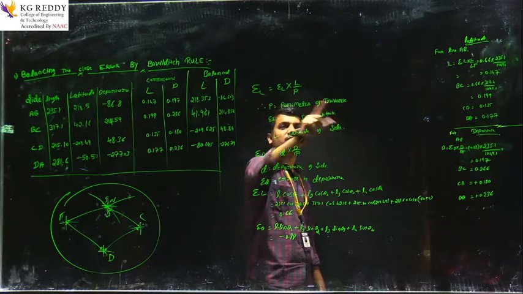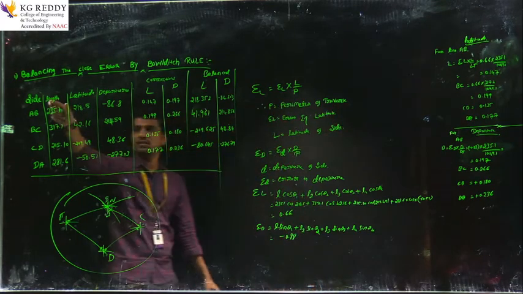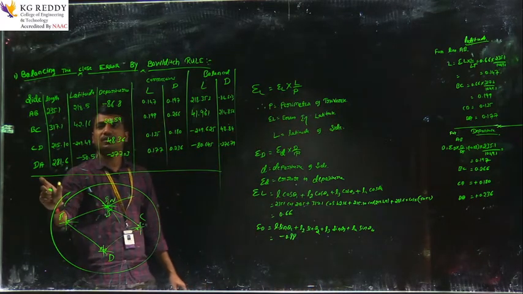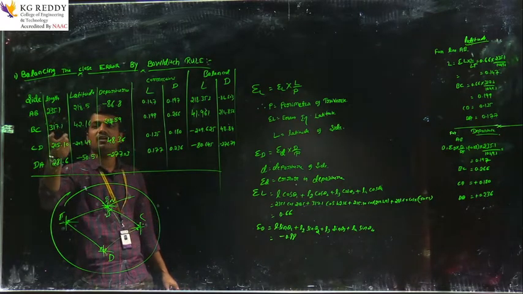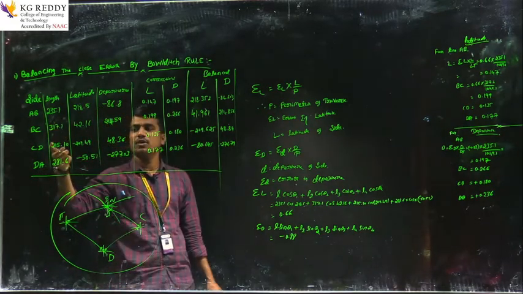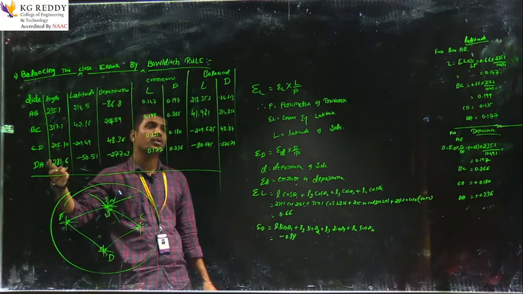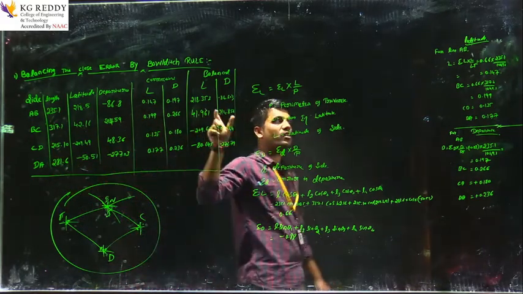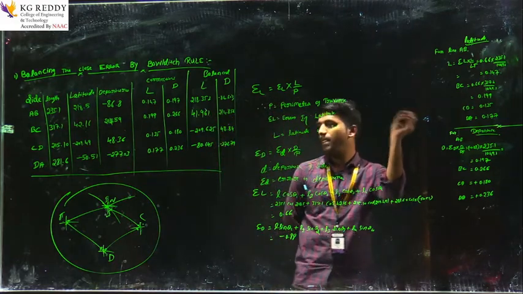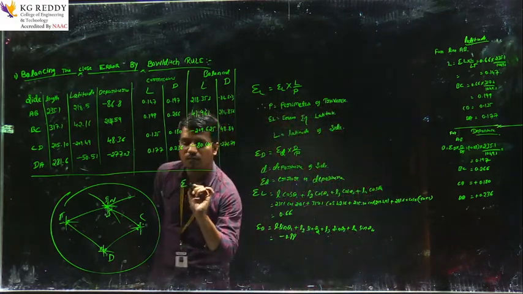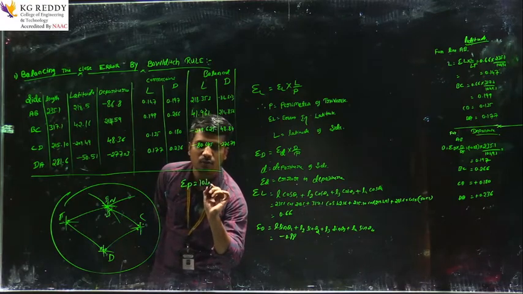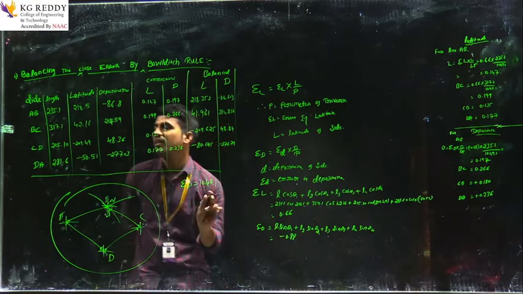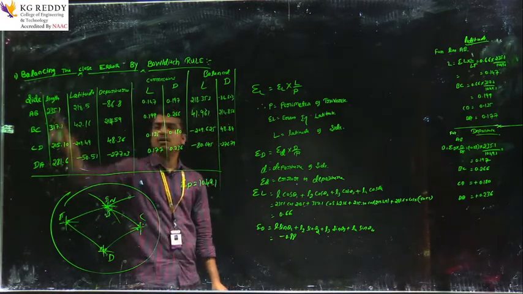Perimeter of the traverse means the total length of the lines: 235.1 plus 317.1 plus 215.1 plus 281.6, which should be equal to 1049.1, the perimeter of the overall length.